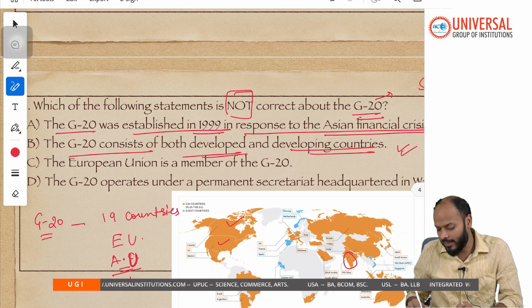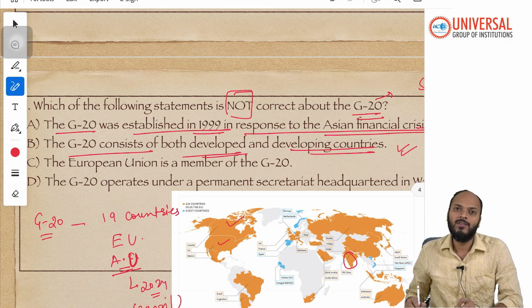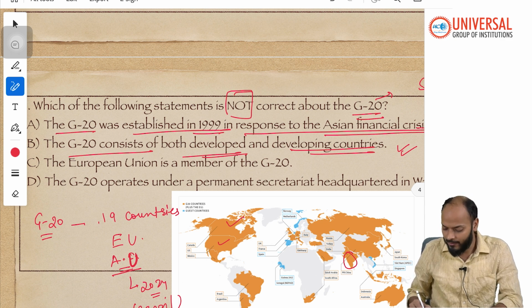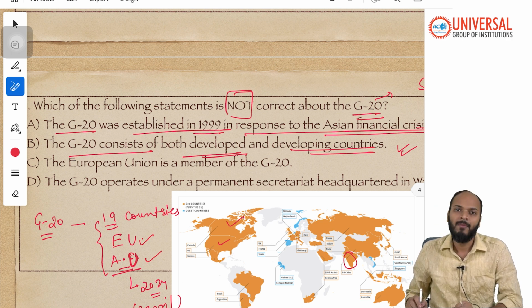Hence, in 2024, when the summit was hosted by Brazil, the African Union officially joined as a full member, right? So now G20 has 21 members: 19 countries, one EU and another the African Union.